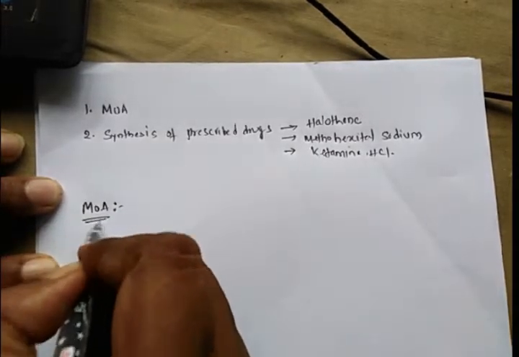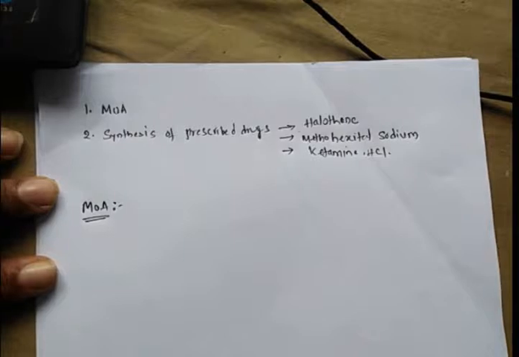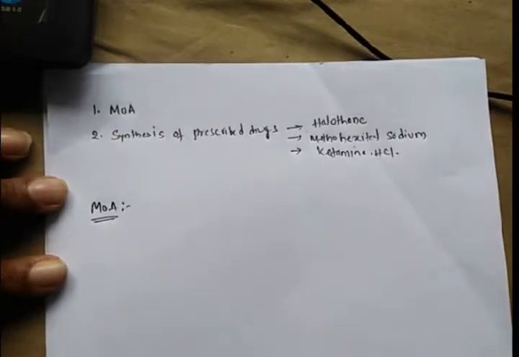MOA of general anesthetics. There were no clear guidelines for the mechanism of action of general anesthetics.